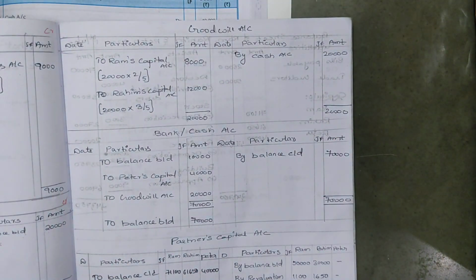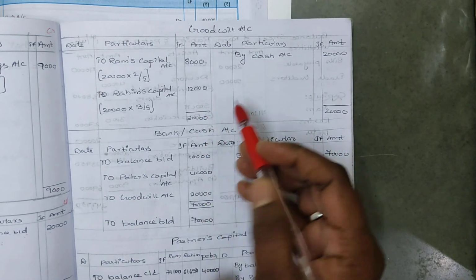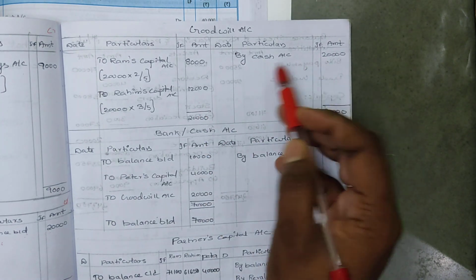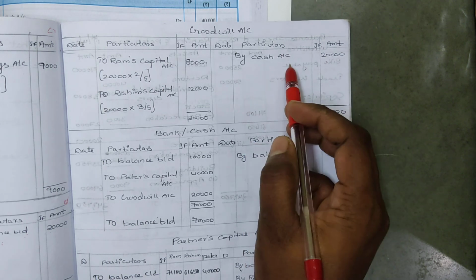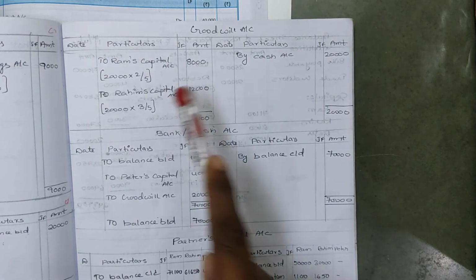In the form of cash he has bought. So that's why here goodwill is bought in the form of cash. So by cash account 20,000. When the goodwill is bought in cash, always you have to do the account in this manner only.